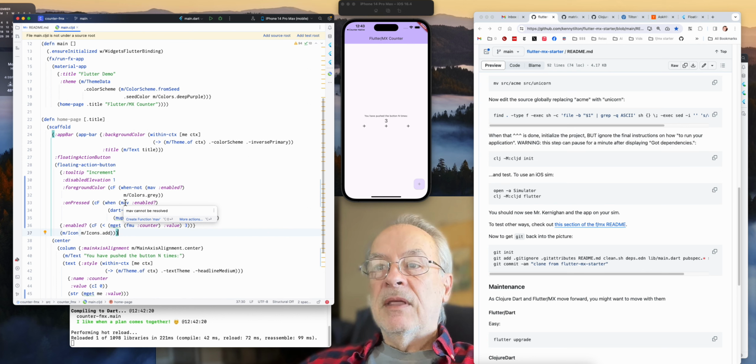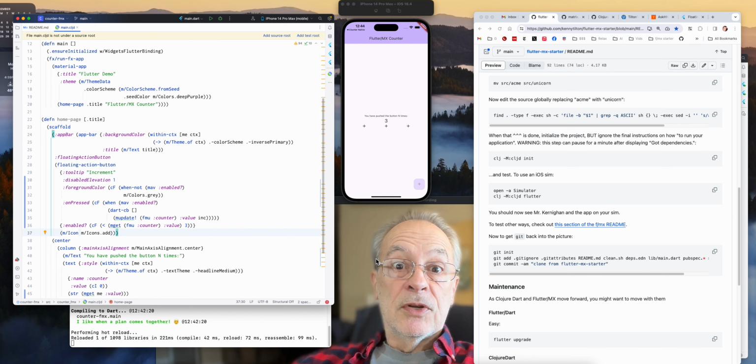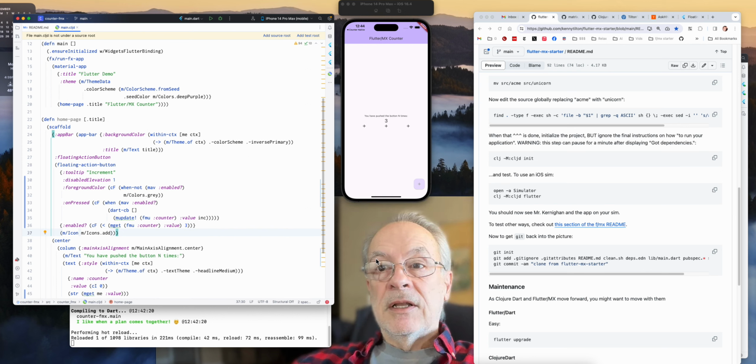So I think that's pretty extensively over the limit. We covered a lot of ground, let's just say, and I hope that gave you some idea of what it's going to be like as you continue on programming with Matrix and Flutter and Clojure. Cheers.